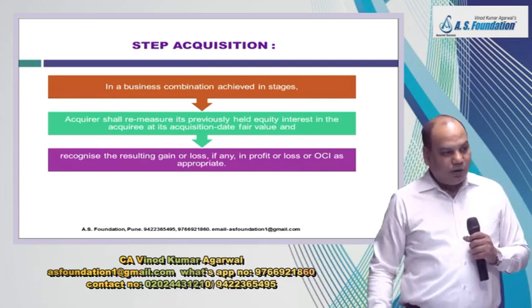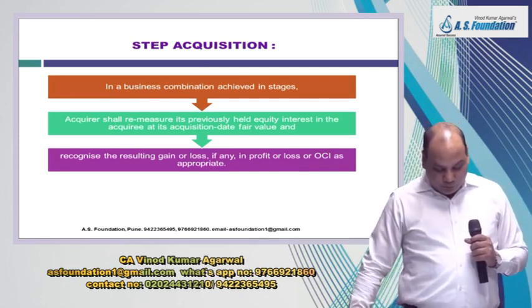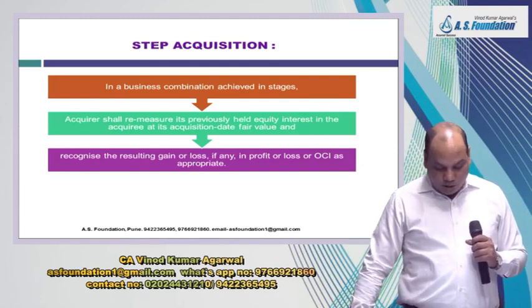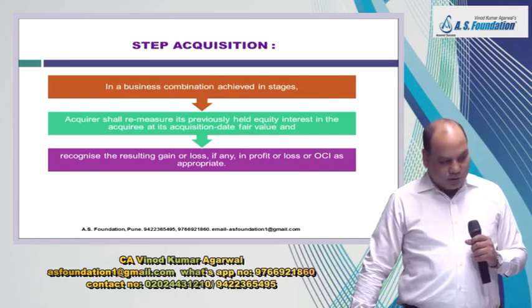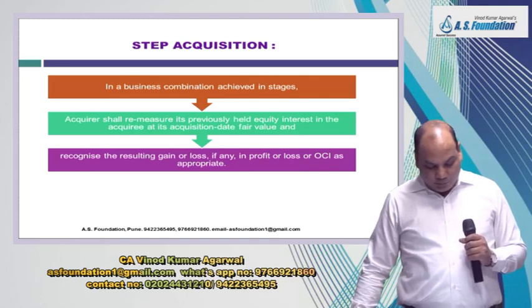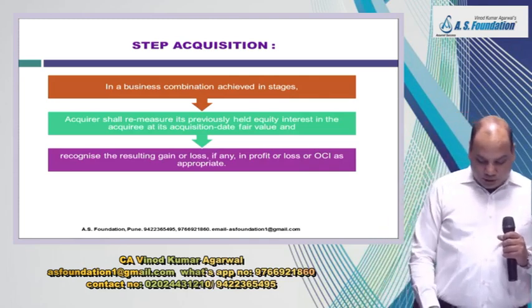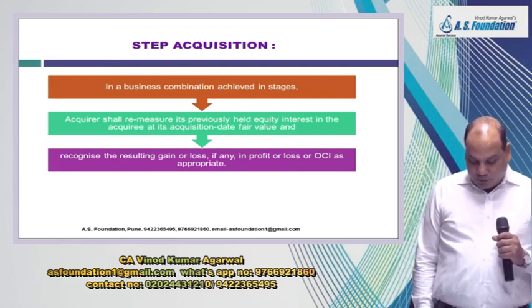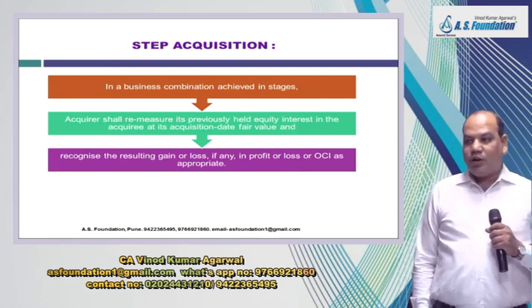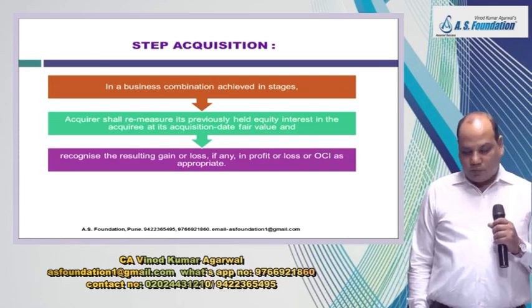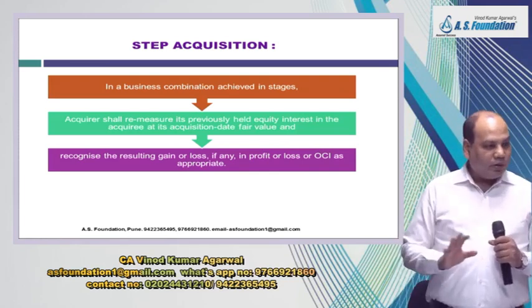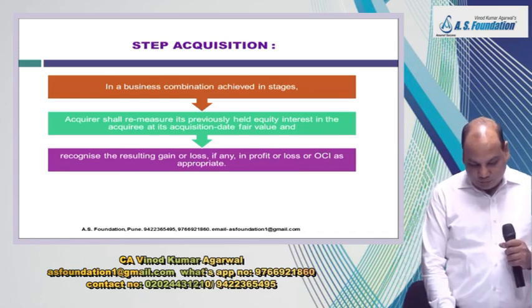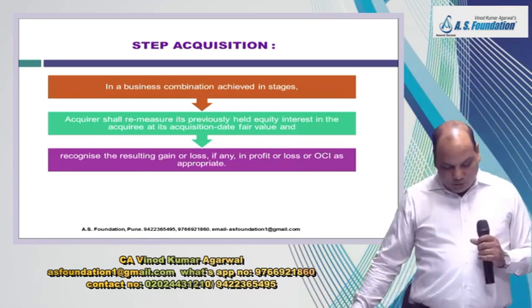And then the second point, B. If the acquirer was holding the equity investment as a passive investor, say less than 20% stake, and it had accounted for the investment as FVTPL under IFRS 9, then it will recognize any further gain or loss on fair value remeasurement at the acquisition date in the profit or loss account. A and B are simple. Now come to C. What is C?